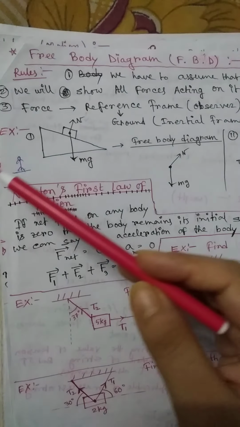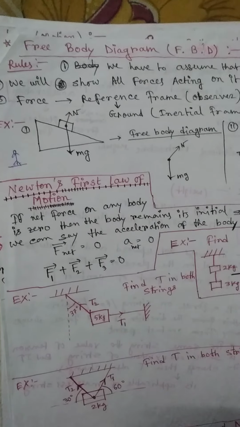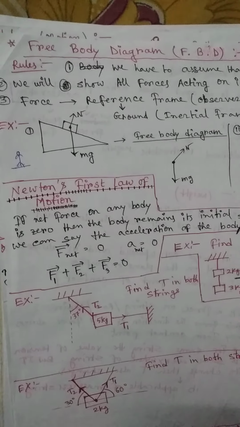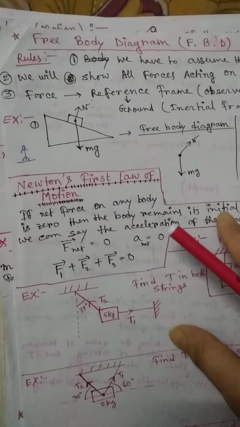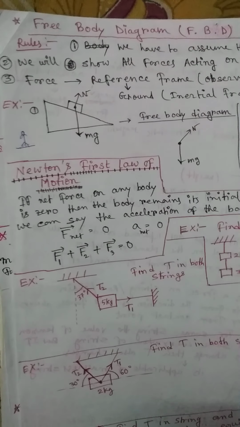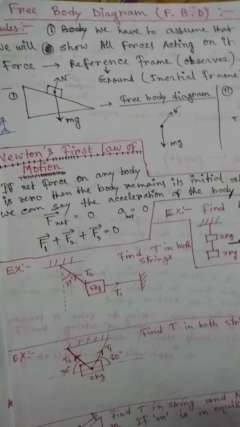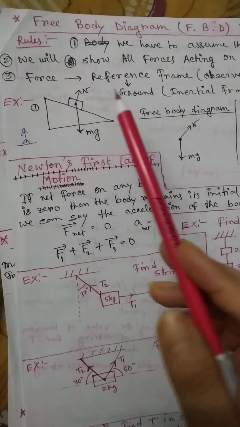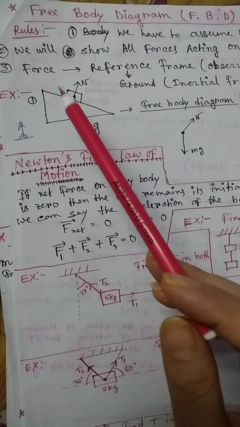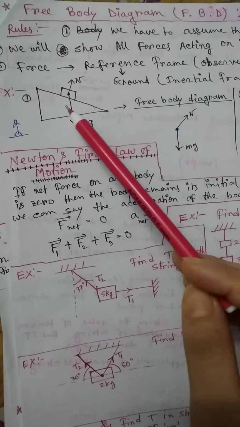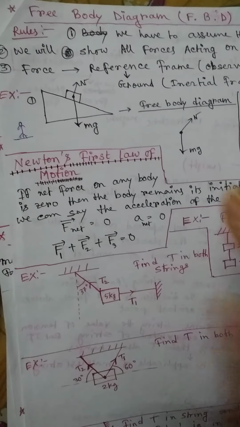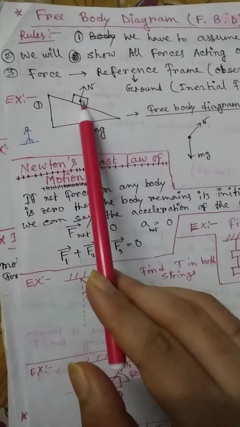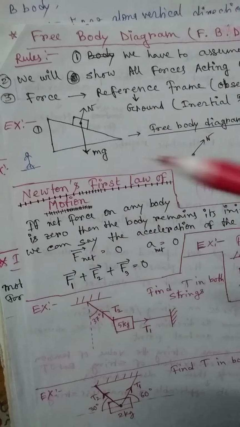That means if the observer is placed on the ground, then according to that observer the frame is an inertial frame. Inertial frame means we can apply all of Newton's laws on this body if we observe from the ground. And all the laws are applicable for this situation, whatever it is.